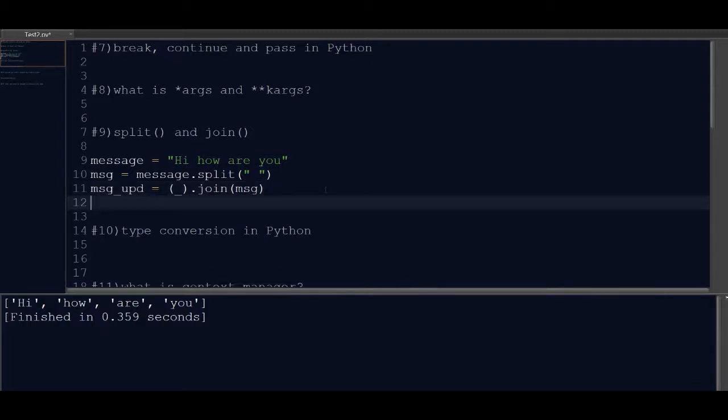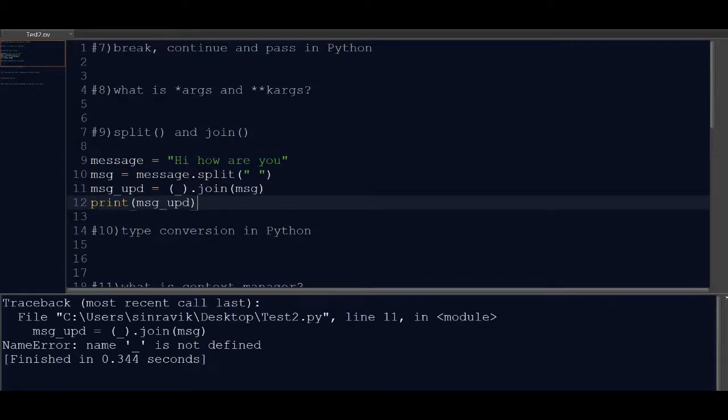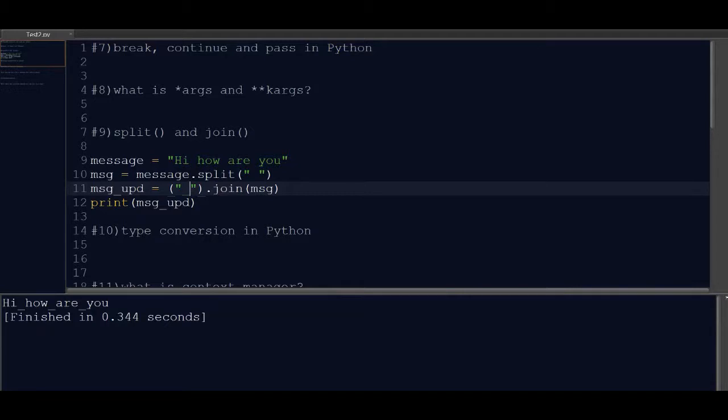Now let's try to print the updated message. As you can see, it has joined the strings based on the underscore. So this is what we mean by split and join.